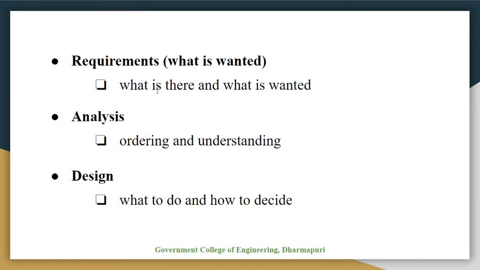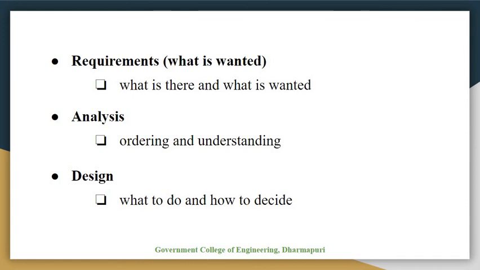analysis. Here the results of observation and interview need to be ordered in some way to bring out key issues and communicate with later stages of design. The analysis can be used both to represent the situation as it is and also the desired situation.